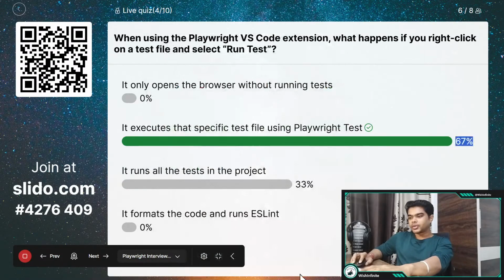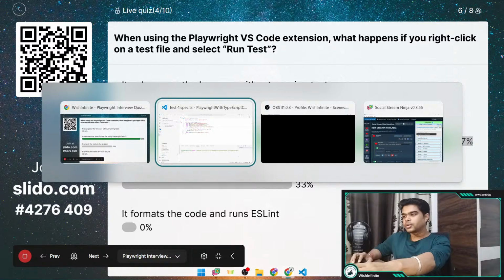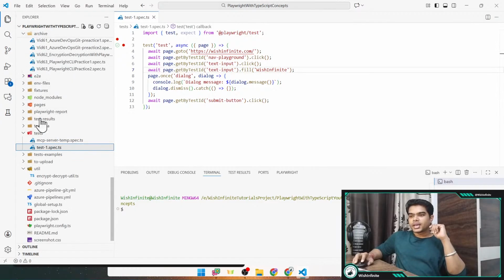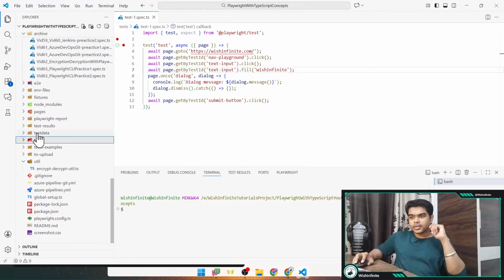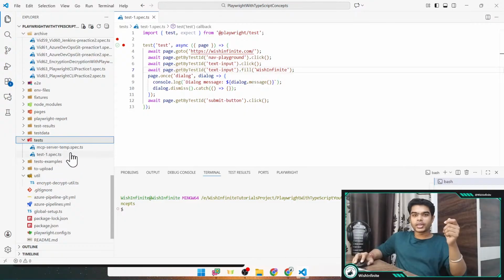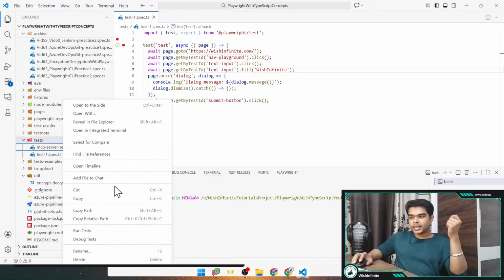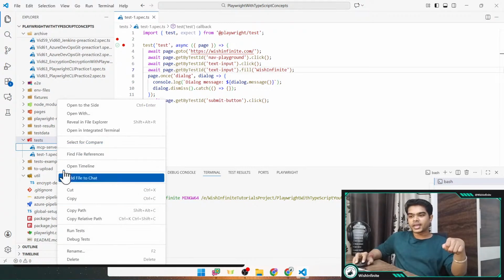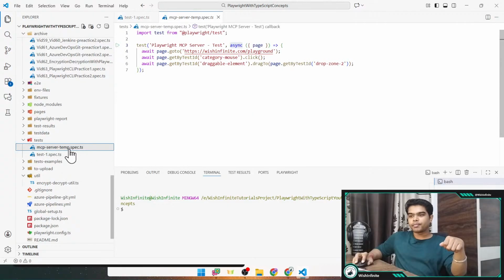Let me just quickly show it to you on the VS Code. Okay, so the question was related to this one, where we are here on our Explorer. Here we have this test folder where we can keep all the test script files which we want to execute. Here we can right click, and there we have this run tests option. What it will do is execute all the tests which are inside this particular test script file on which we have clicked. So we have clicked on this MCP server temp spec.ts.